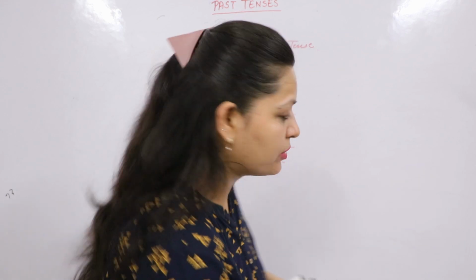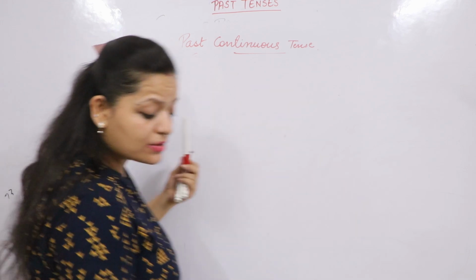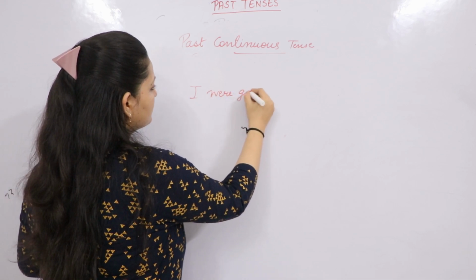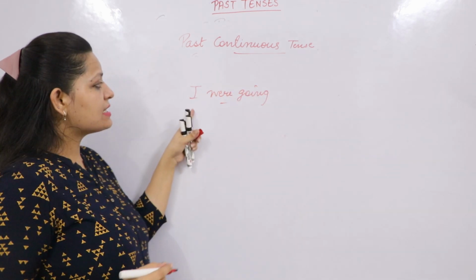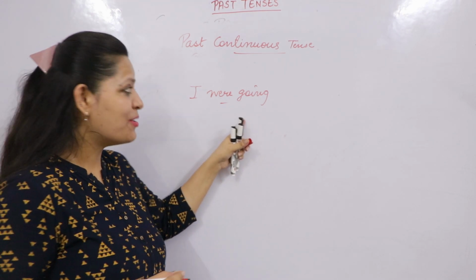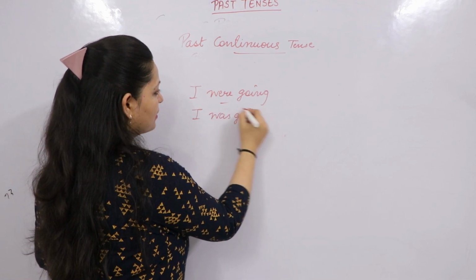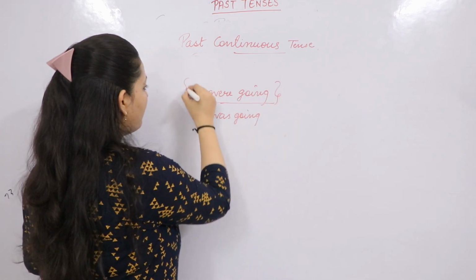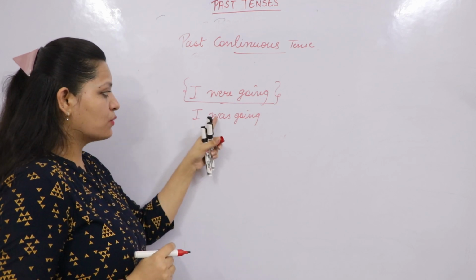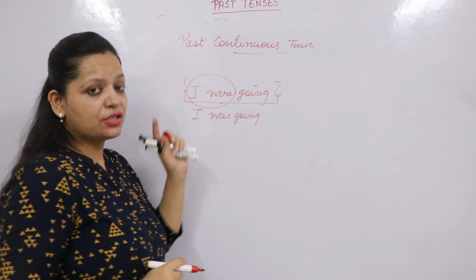Now, writing a sentence on the board, I would like you to answer whether it's correct or not. It's the most common mistake students make. So the sentence is: I were going. Is it correct? No, it's not correct. The answer is I was going. This is the most common mistake I have found in notebooks when they practice tenses. So don't do that. With I, we use was. There is a case we'll discuss further when we put I and were together.